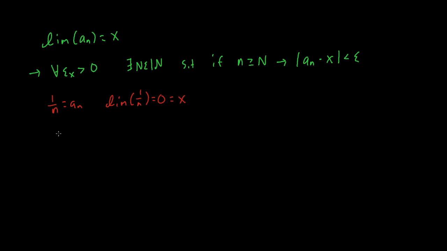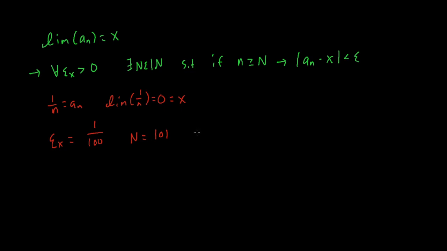Then, in our definition, we said that for all positive distances greater than 0, we're going to let epsilon of x be equal to 1 over 100. And I'll show by example, I guess, that the n will be equal to 101.